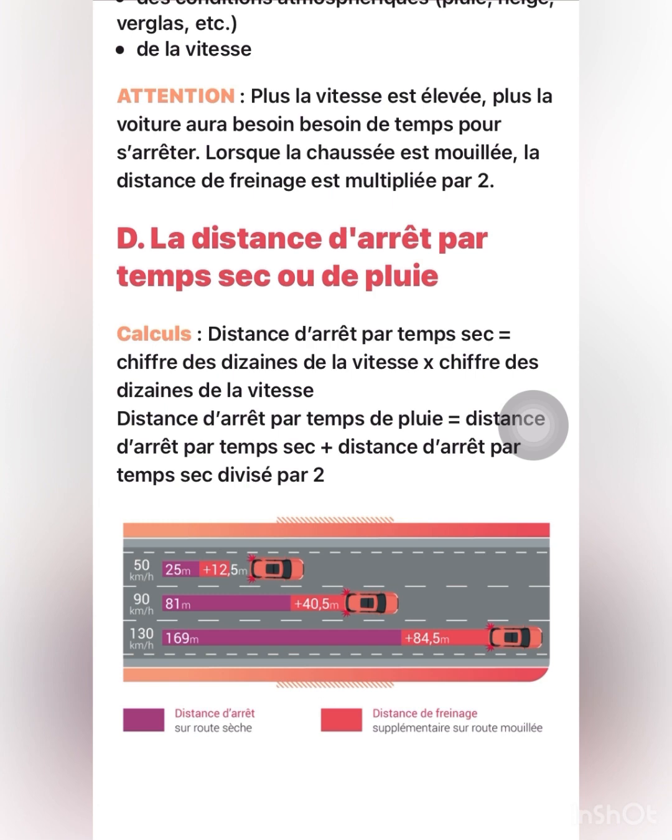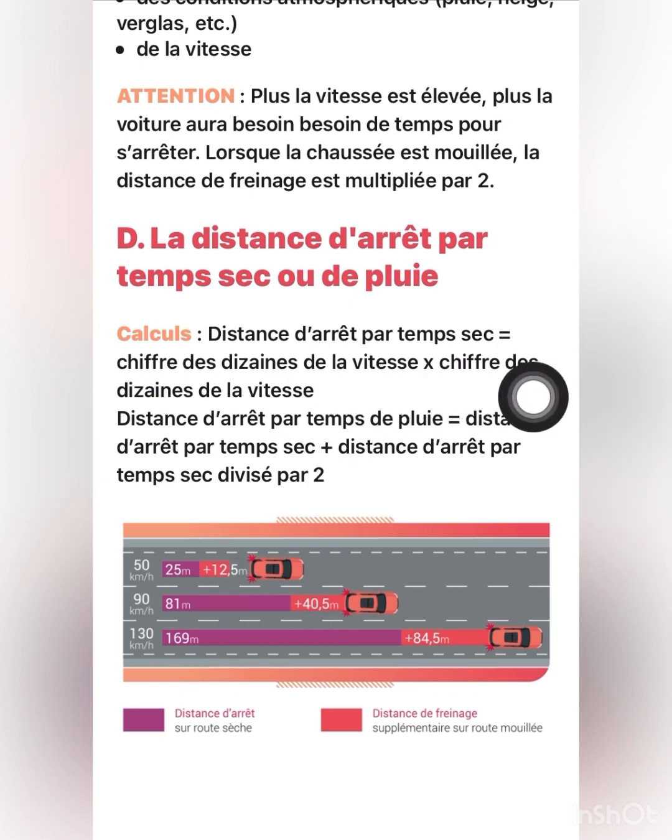That is direct, you are going to stop. But when it is the raining period, it will increase. What you get here, you add it again. That is, you multiply by 2 already, divided by 2. That is what they are talking about here.